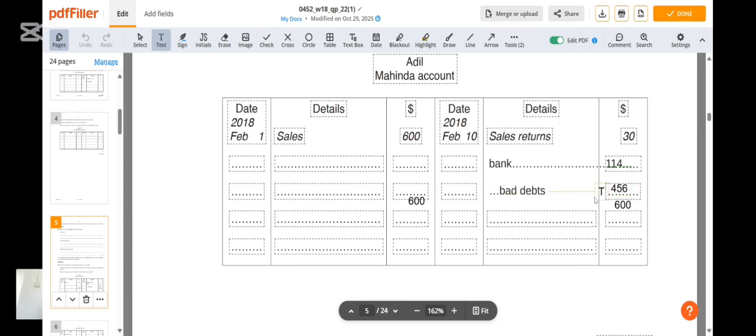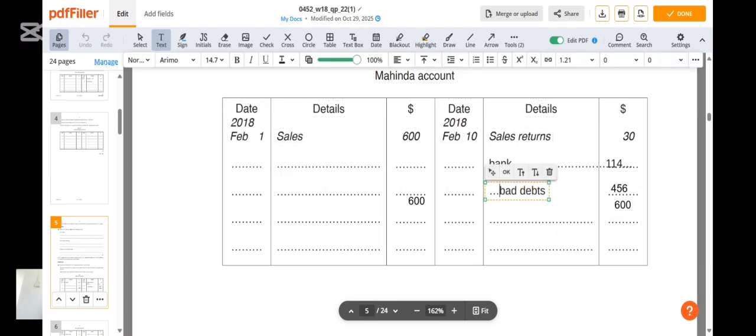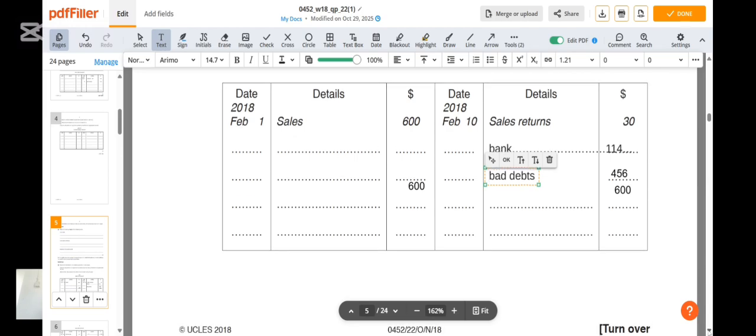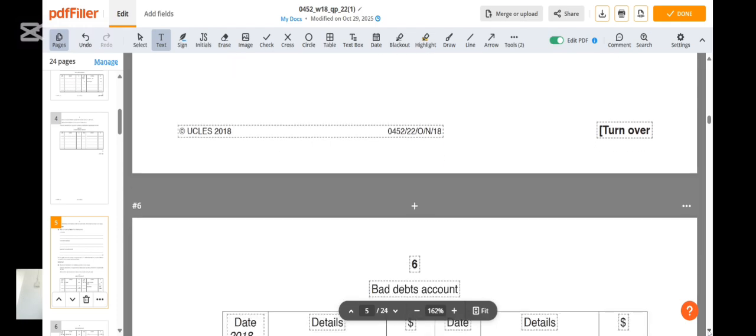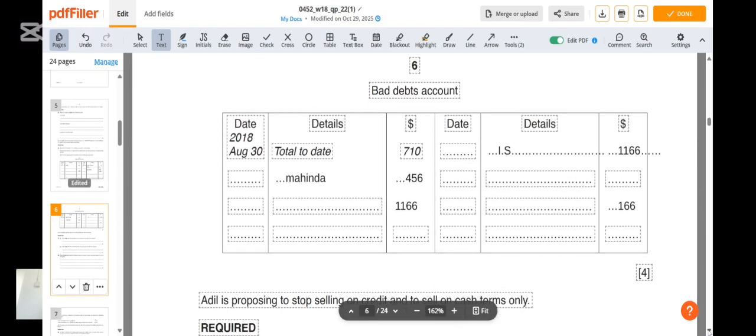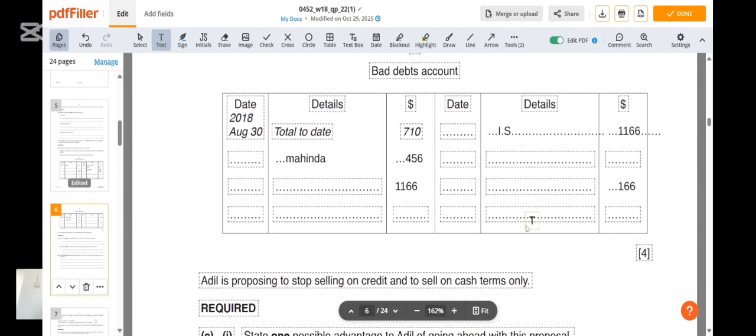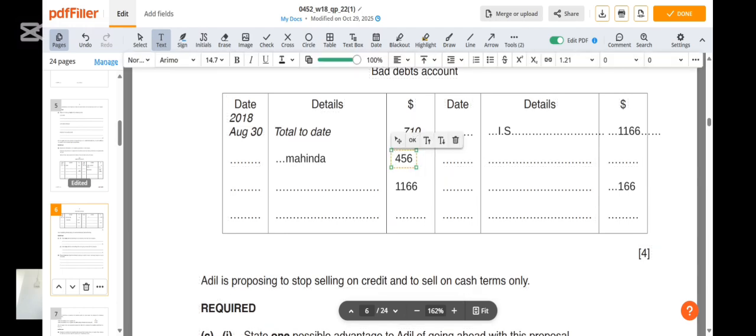So this amount has been transferred to bad debts. As you can see what I did for you here, we just write bad debts 456. So we have credited the customer with the amount that he owes us. This particular 456 now has to be transferred to the bad debts account. You can see that the customer's balance comes down here as Mahinda 456 on the debit side.